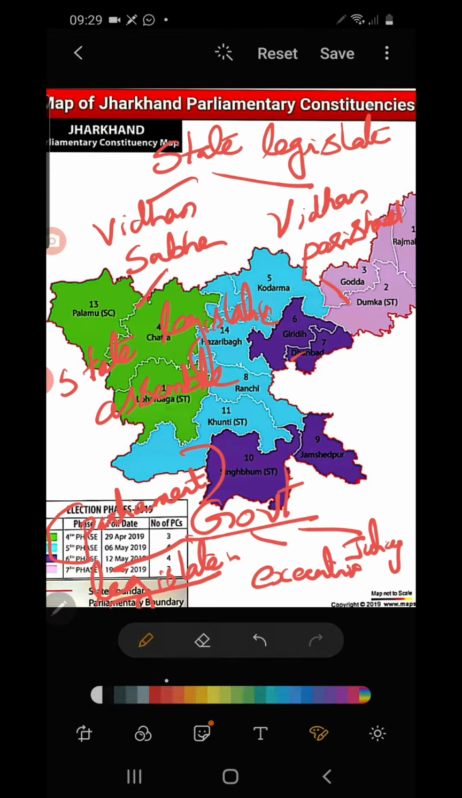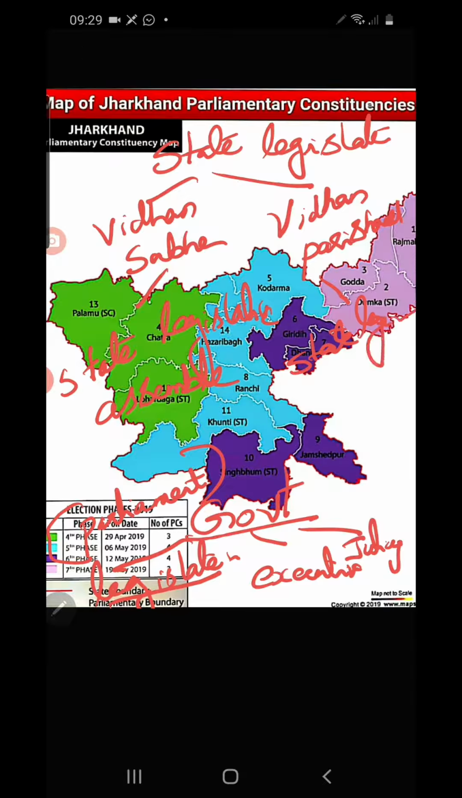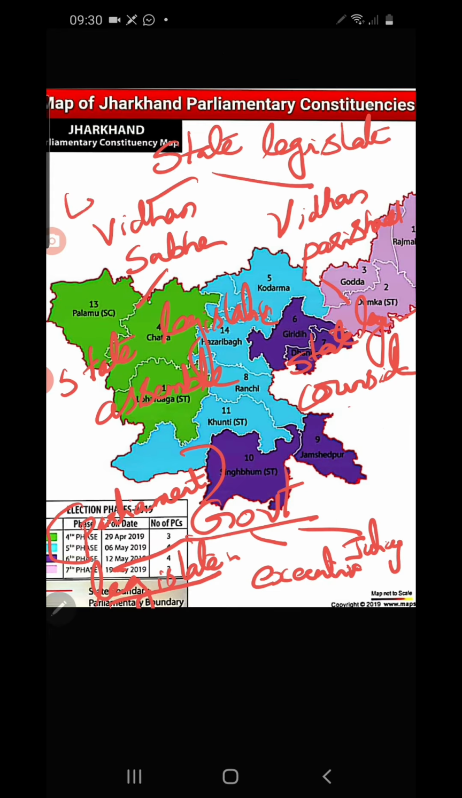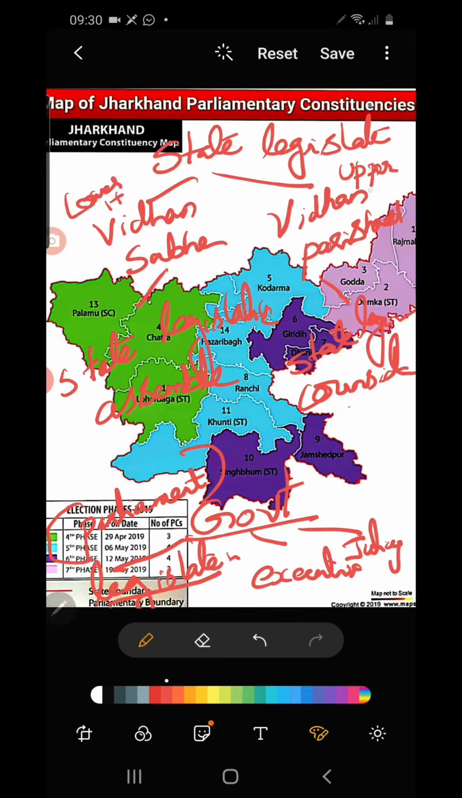Vidhan Parishad is called State Legislative Council. So always Vidhan Parishad is related with the term council. At the union level it is Rajya Sabha, instead of Vidhan Parishad. That is called Union Legislative Council. So this is the lower house and this is the upper house. Which is the lower house at the union level? Lok Sabha is the lower house and the upper house is the Rajya Sabha.